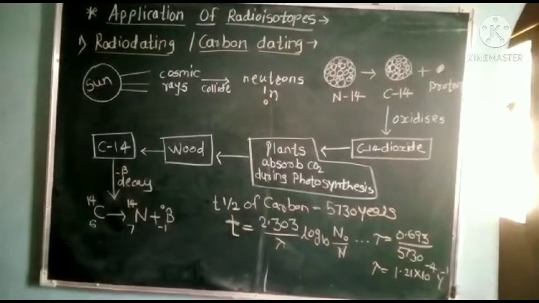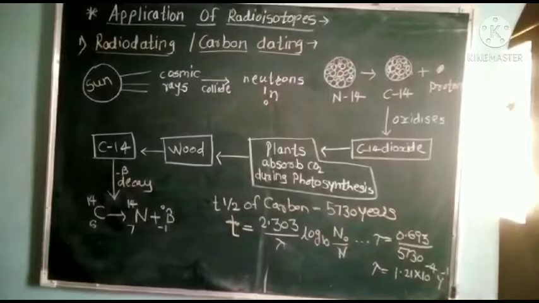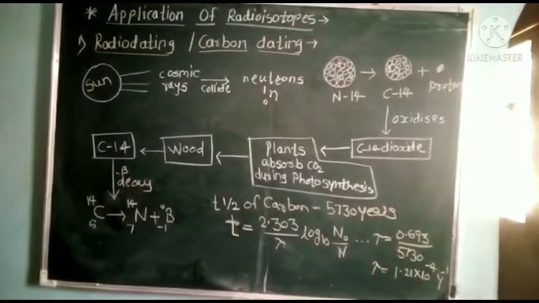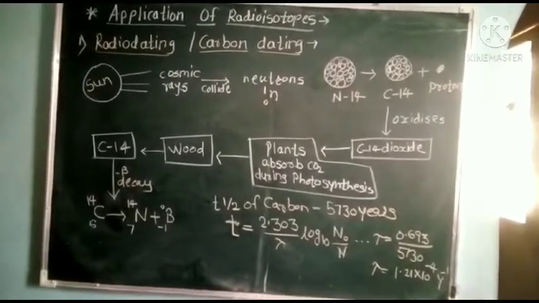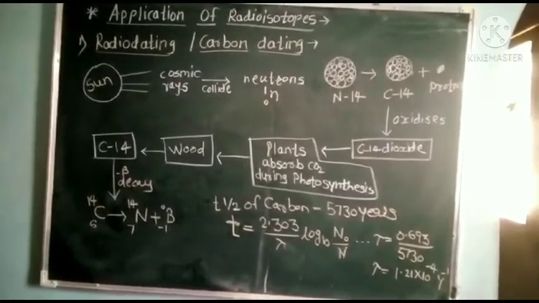From that we can calculate the decay constant lambda using the formula 0.693 upon 5730. The value of the decay constant is 1.21 times 10 raised to minus 4 per year.